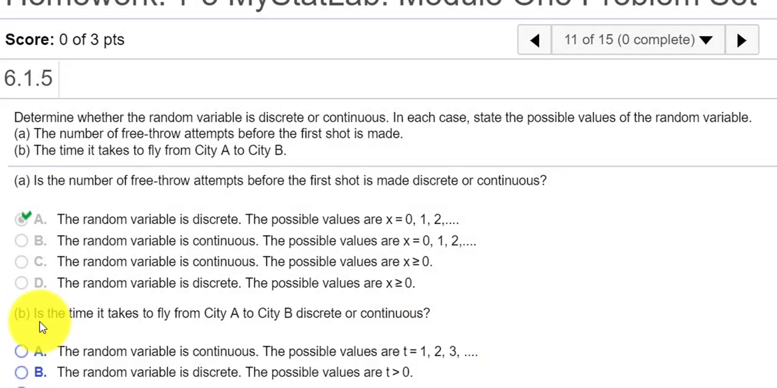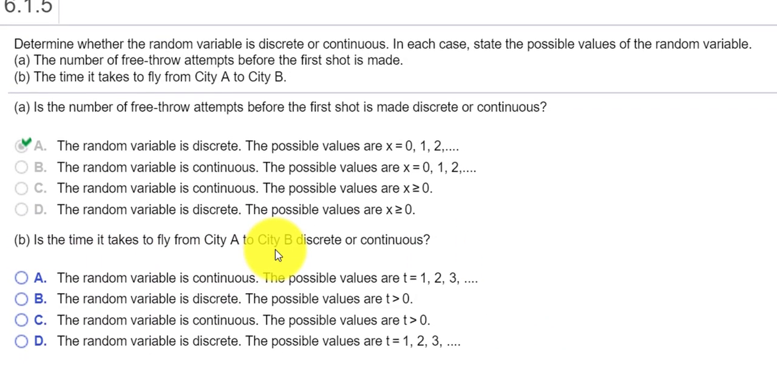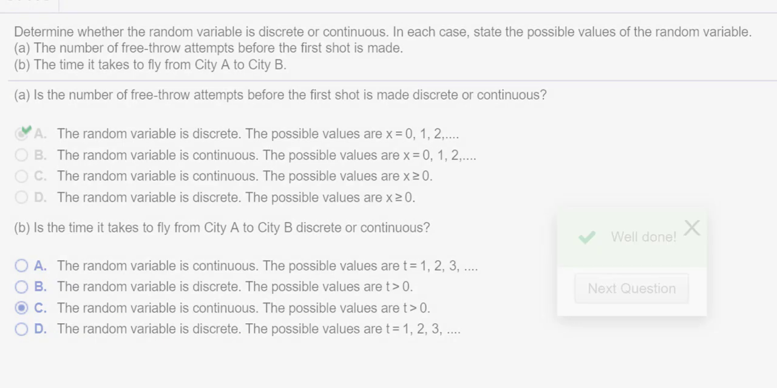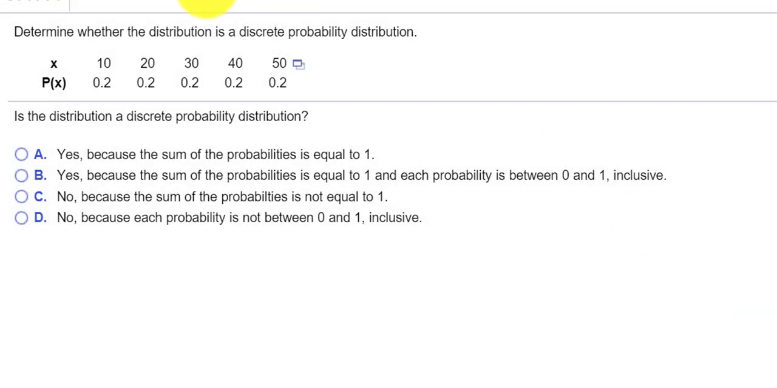Okay, so now it says, what about the time it takes to fly from city A to city B? I would say that's continuous because it could take 1 hour and 2 minutes, 1 hour and 2.5 minutes, 1 hour and 2.21110 minutes, right? All those little values in between, we can't really count. So I'm going to say this is continuous, and the possible values are basically some number. The time is going to be some number bigger than 0. Let's press check answer. Okay, well done. Let's take a look at the next problem.